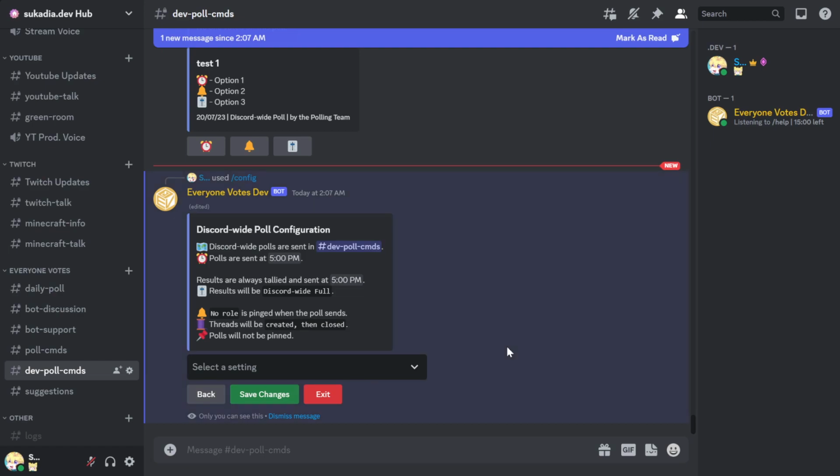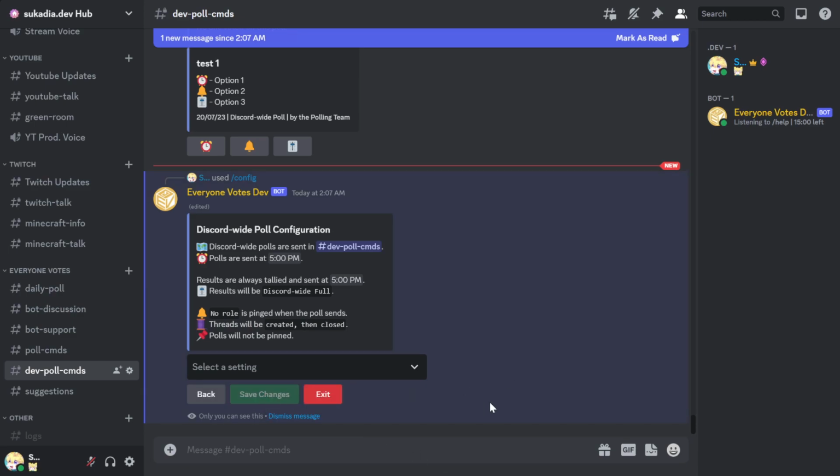So I'm not too familiar with how threads work, but I believe closing it will hide it, but it can be reopened by anyone that wants to reopen it. Locking it will both hide it and make it so no one else can reopen it, other than mods. And then deleting it will just make it so no one can, basically. But you can see threads will be created, then closed. And then we can actually save our changes now.